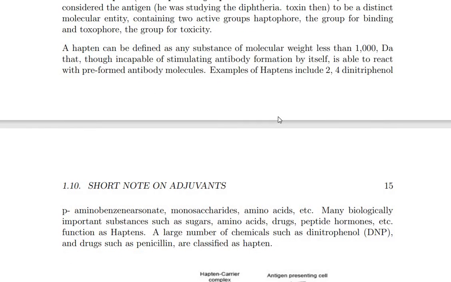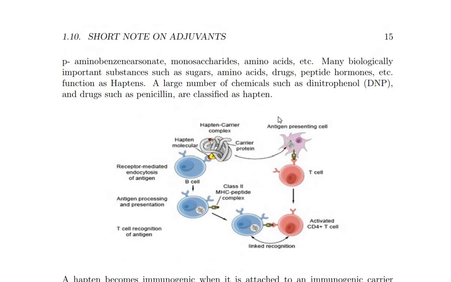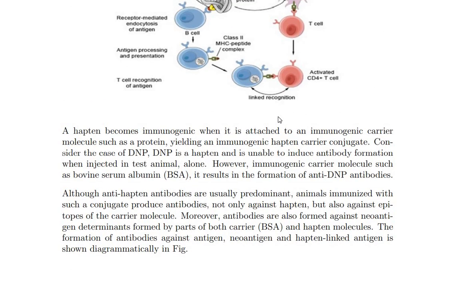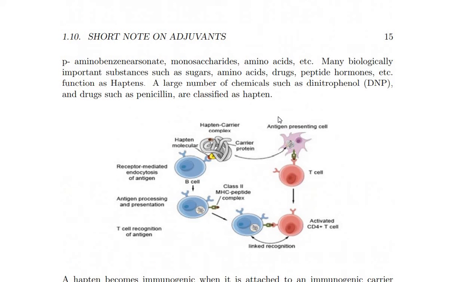Example is 2,4-dinitrophenol. So 2,4-dinitrophenol and monosaccharides, amino acids. These are examples of the haptens like the sugars, amino acids, drugs and the peptide hormones. So this is the hapten structure. The best example of hapten is bovine serum albumin. Okay. So hapten molecules. This is the diagram of the hapten. So this is the use of the immunogenic conjugated గా ఈ హ్యాప్టెన్స్ అనేది చేస్తాయి అన్నమాట. ఓకే.